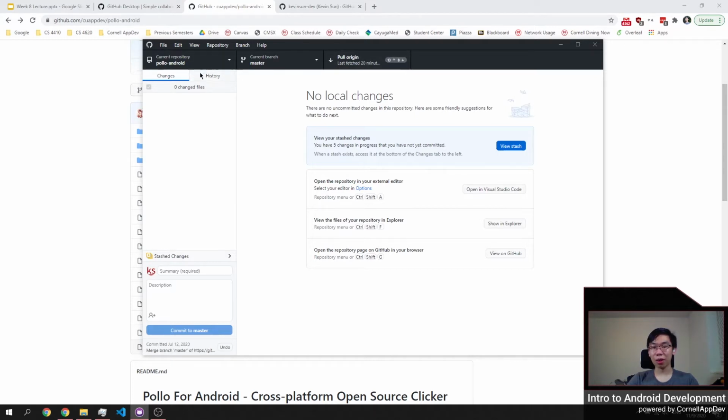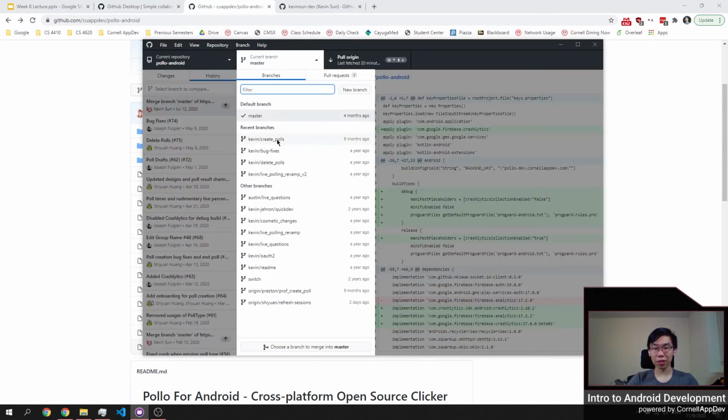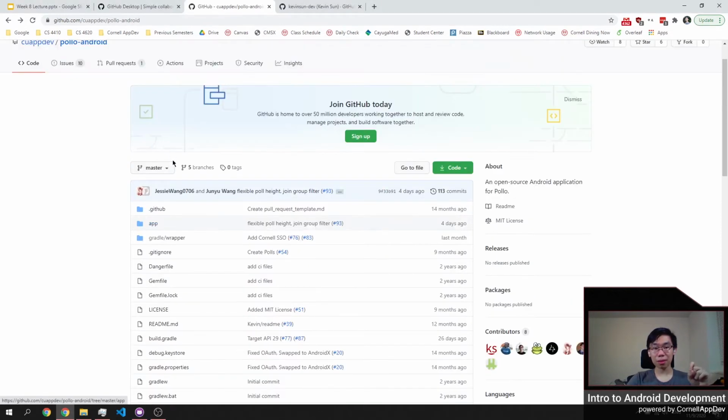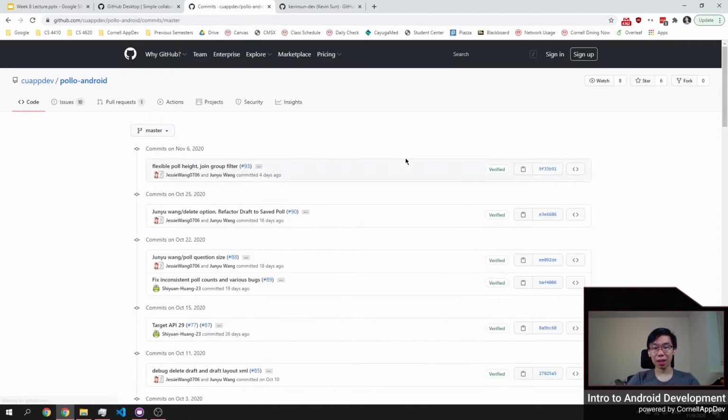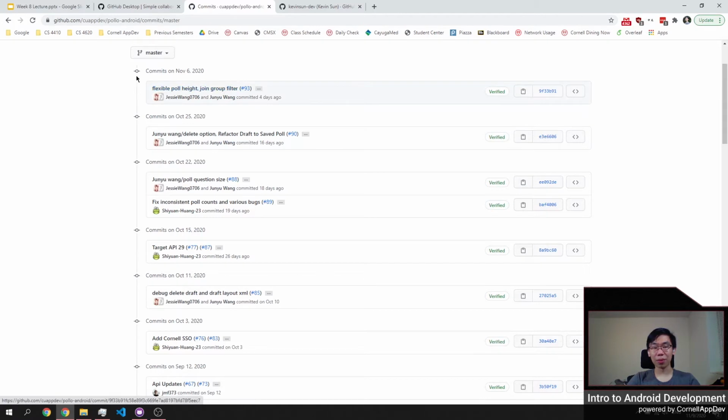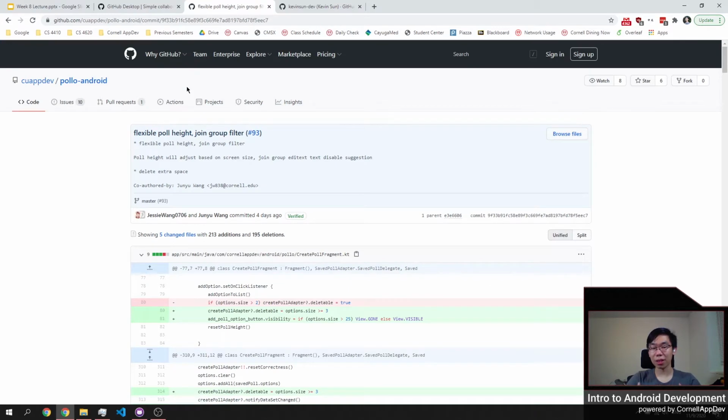You'll see that there are a bunch of branches, essentially different timelines that you've set up. It'll tell you when the last thing changed on it and the name of the branch. And you can jump to any of these points in time, back in time in the code. You can also see what code has been written in these commits. When you set up a commit, it'll give you all the changes that have been made to the code in that time.